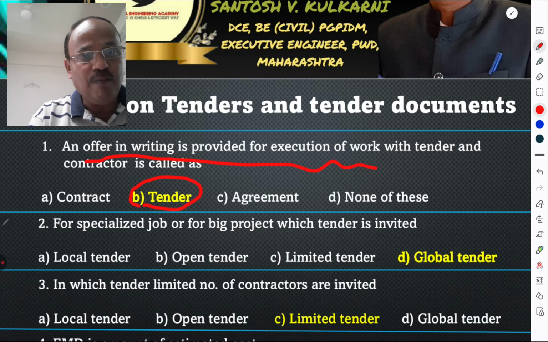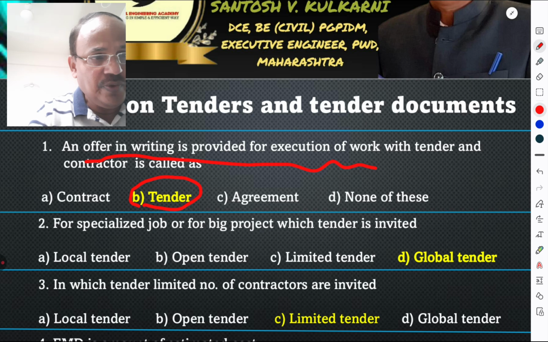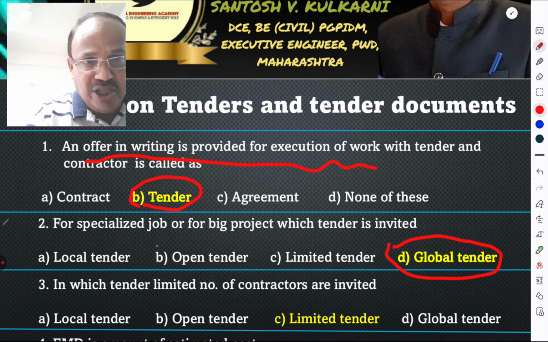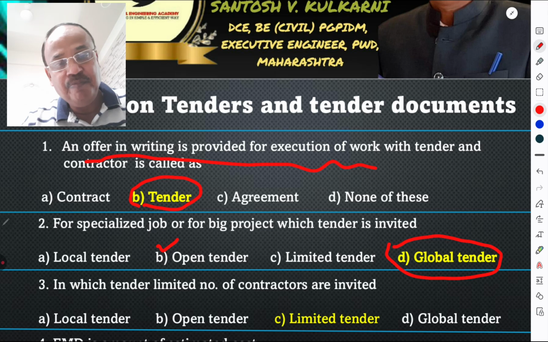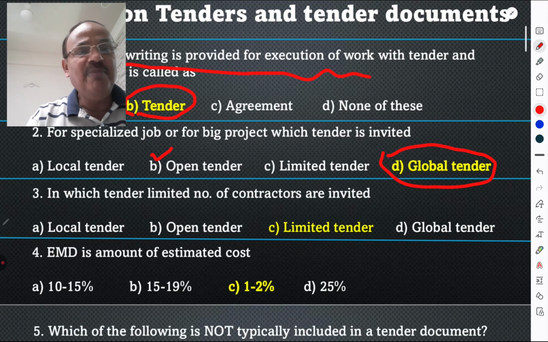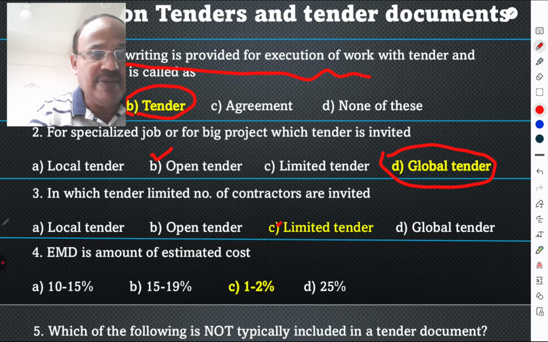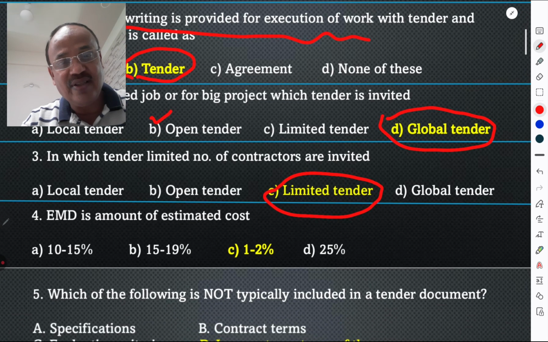For specialized job or for a big project, which tender is invited? Local tender, open tender, limited tender, or a global tender? The global tender is appropriate one, but it may be open tender. In which tender limited number of contractors are invited? The name itself indicates limited tender. Option C is the appropriate answer.